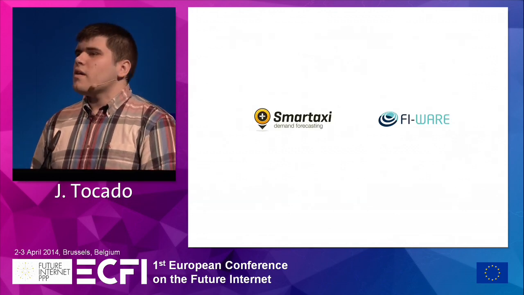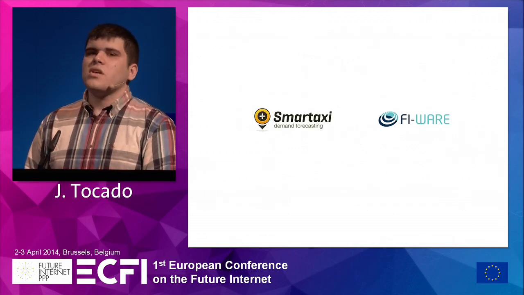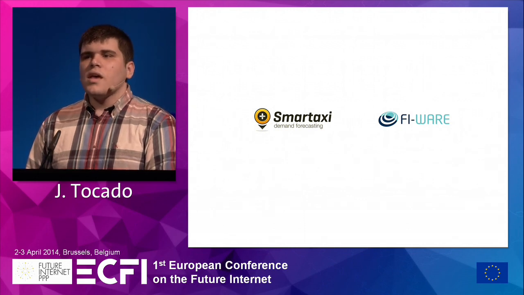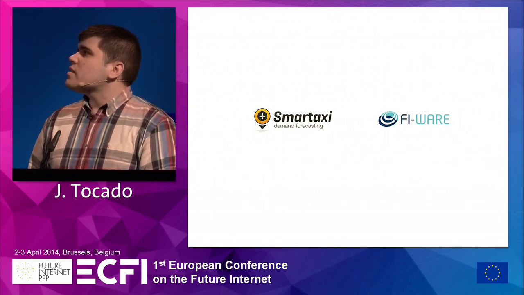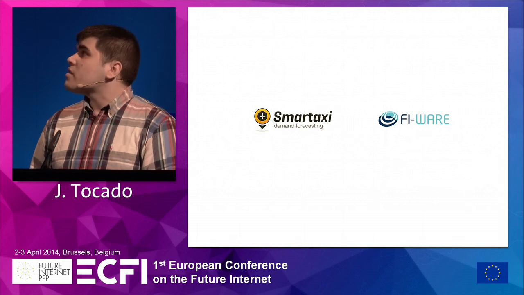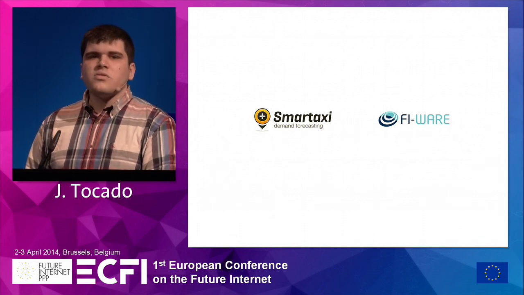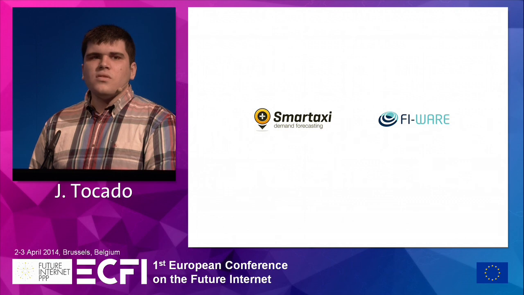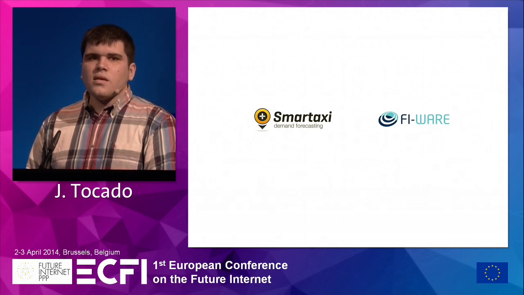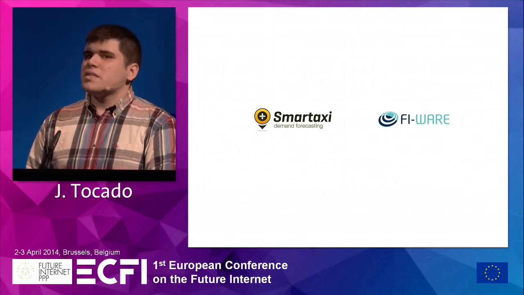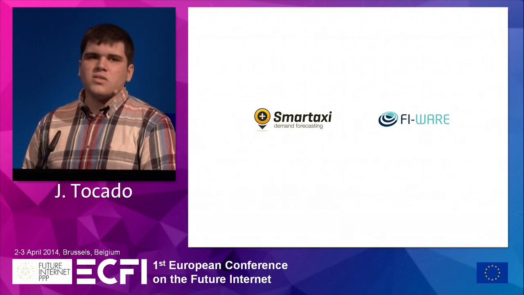Okay, and now I'm going to show you a video of the app in action. I could show you the previous version, when we weren't using FI-Ware, but you will notice no difference. We switched from all these platforms from Amazon.